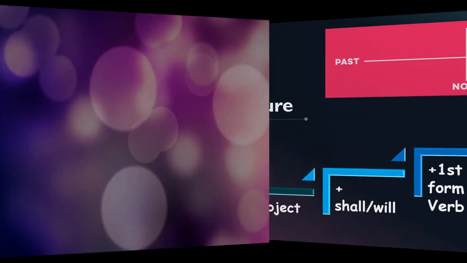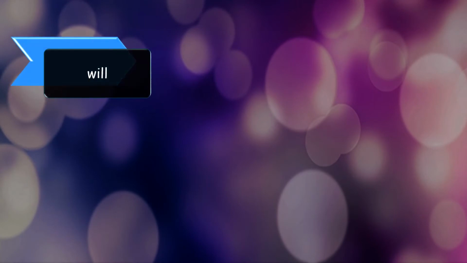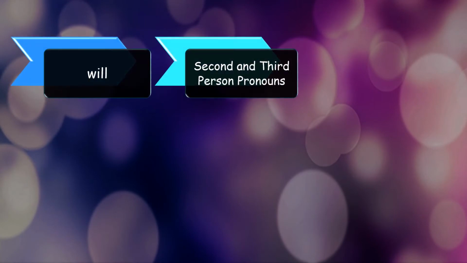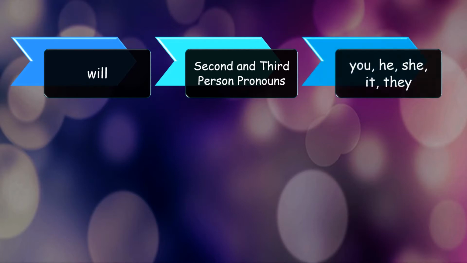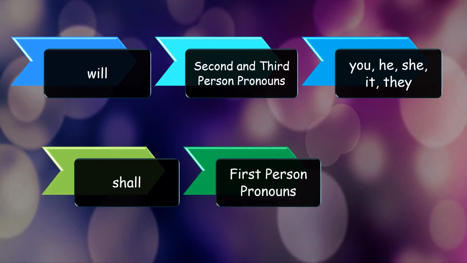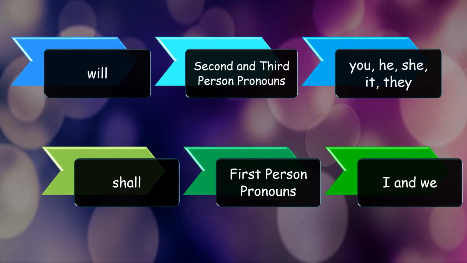Now, what is the difference between will and shall? The rule is that will should be only used with second and third person pronouns. Do you remember that, children? Second and third person pronouns are you, he, she, it, they. And with first person pronouns, that are I and we, the correct verb to talk about the future is shall.